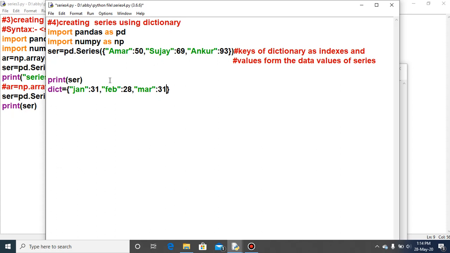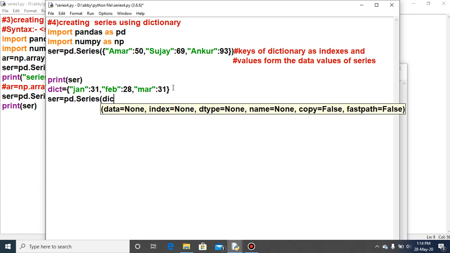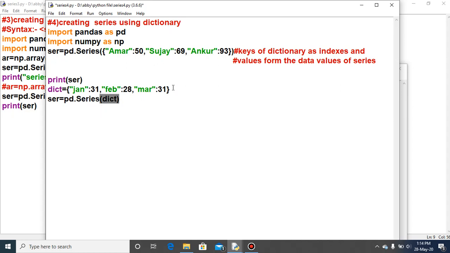Suppose only this much we want to create as a dictionary, and now we want to create the series and provide the parameter as dict here. Clear? Now take the output with print.